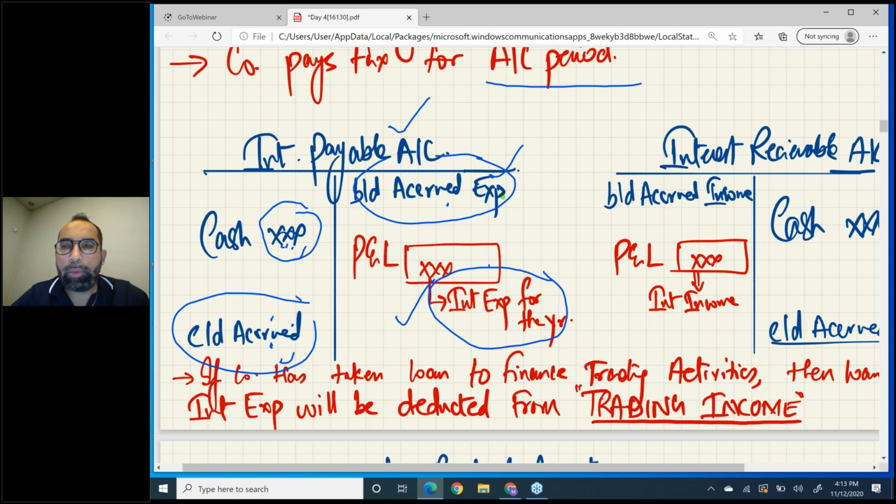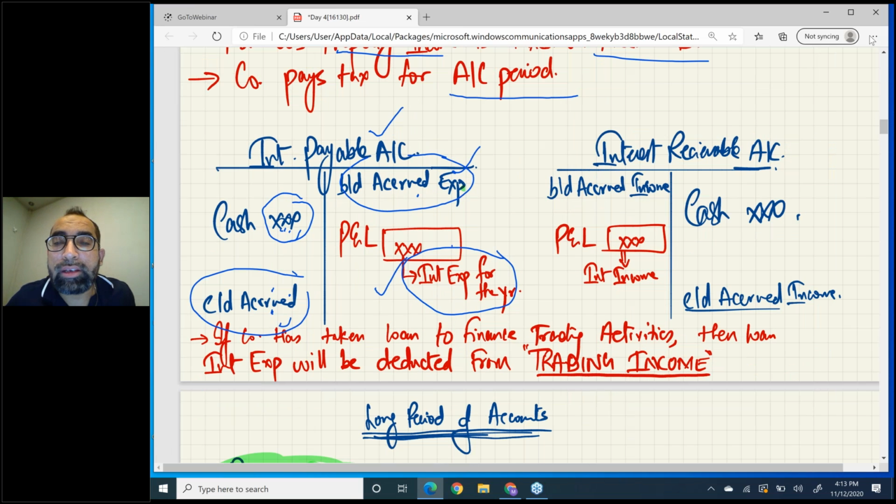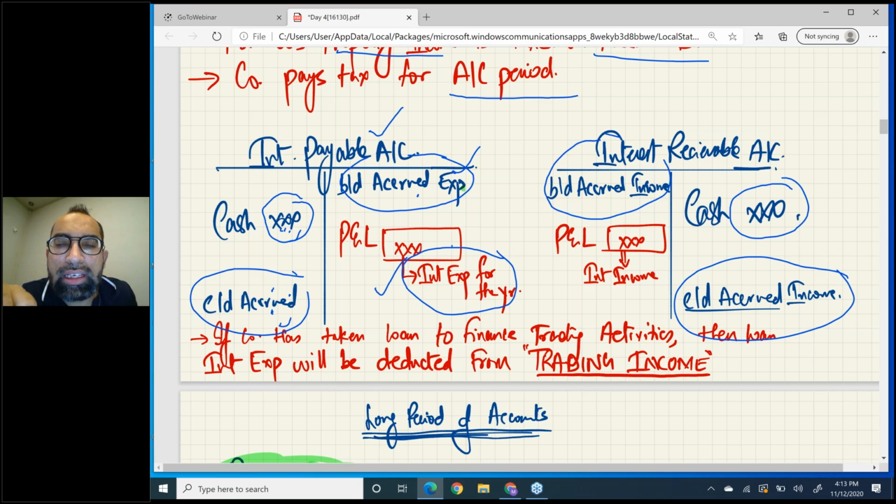Okay, dear student, now look at this. The second account is the interest receivable account. Interest receivable account is for interest incomes. You may be given opening accrued income, you will write here cash interest received during the year and closing accrued income. By using these three numbers you can easily calculate interest income for the year.